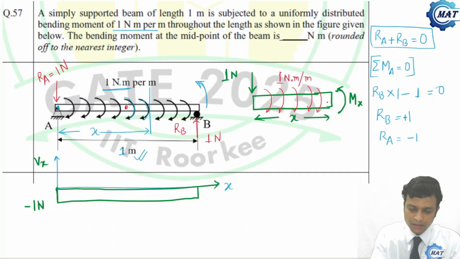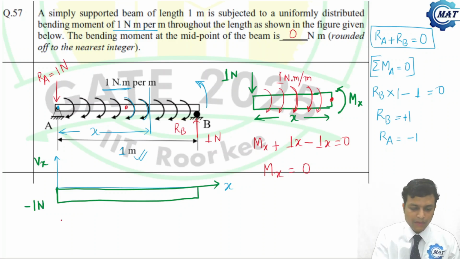So let us take the moment about this point, that is Mx plus 1 Newton into x. And what is the total external bending moment? 1 Newton meter per meter into x meter, that is 1x, and that is opposite to that, minus 1x equals 0. That is Mx is 0. So the bending moment at the midpoint is 0.